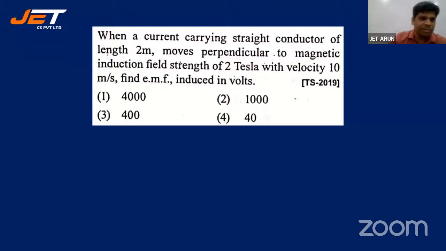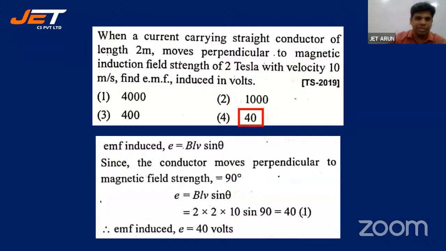Type the equation, type the formula. It's very simple to type. Here is the equation, students. We get it as E is equal to BLV sine theta, but theta is 90 degrees here, perpendicular. So that becomes BLV sine 90, that is equal to BLV.